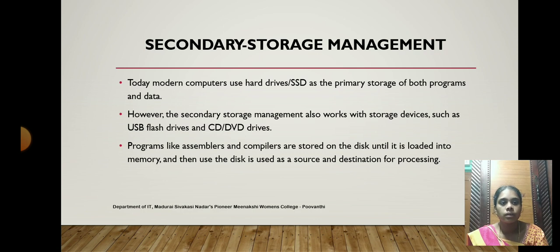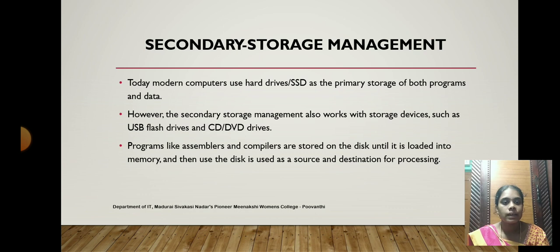So here primary storage stores both data and programs. Secondary storage stores the data in a hard drive. That's it. Secondary storage works as a storage device. We can't execute any processes using secondary storage. It is a storage device like a USB device or a memory card. It is just a storage device. We have to store the data.